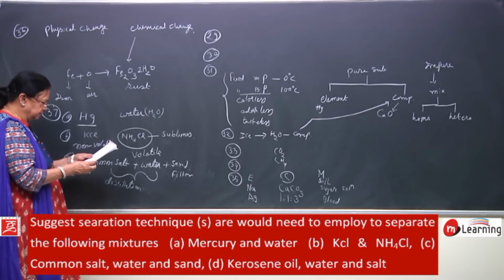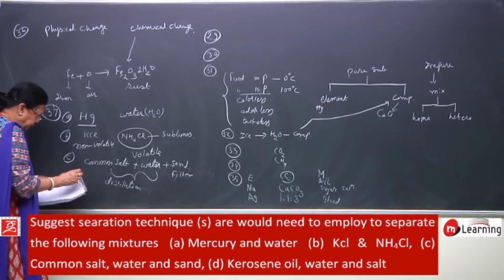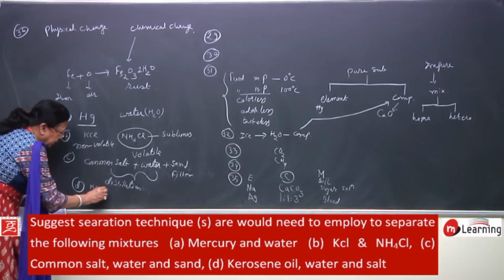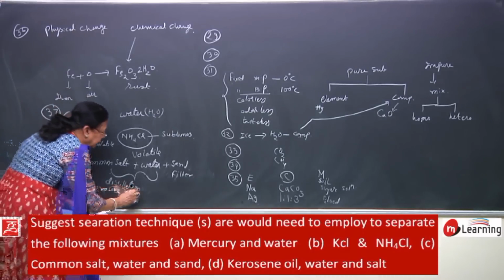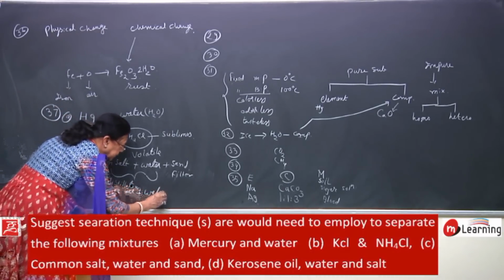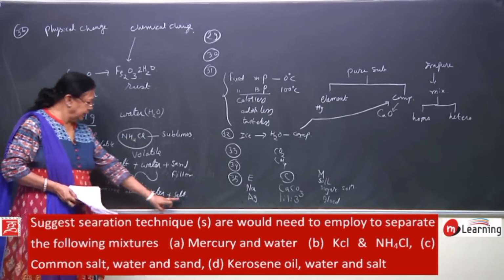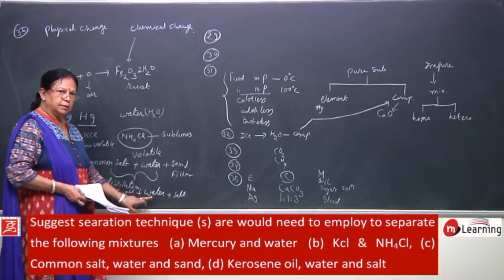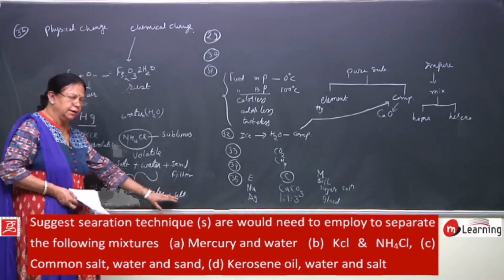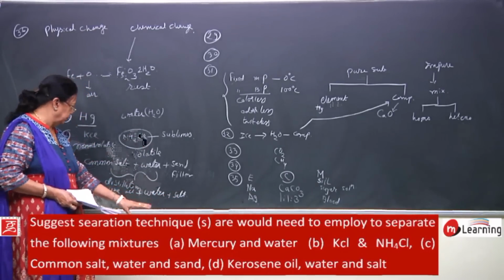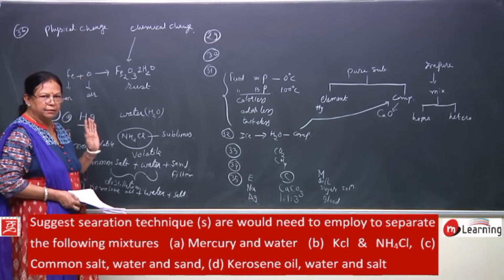Then next is D, that is kerosene oil, water and salt. Salt gets dissolved in water, they are miscible. Of course salt is solid and water is liquid, it will get dissolved. But kerosene and water, they are immiscible. Immiscible means they will not get mixed up.